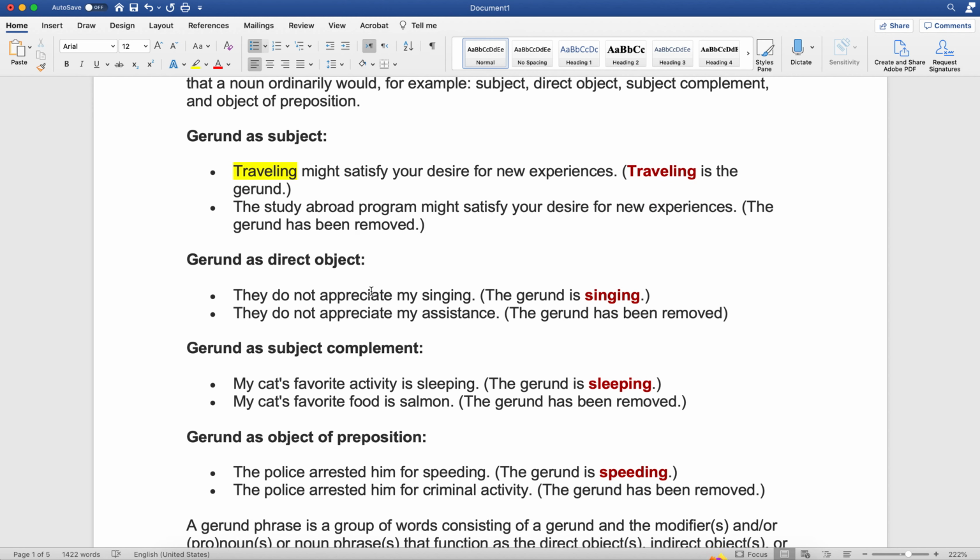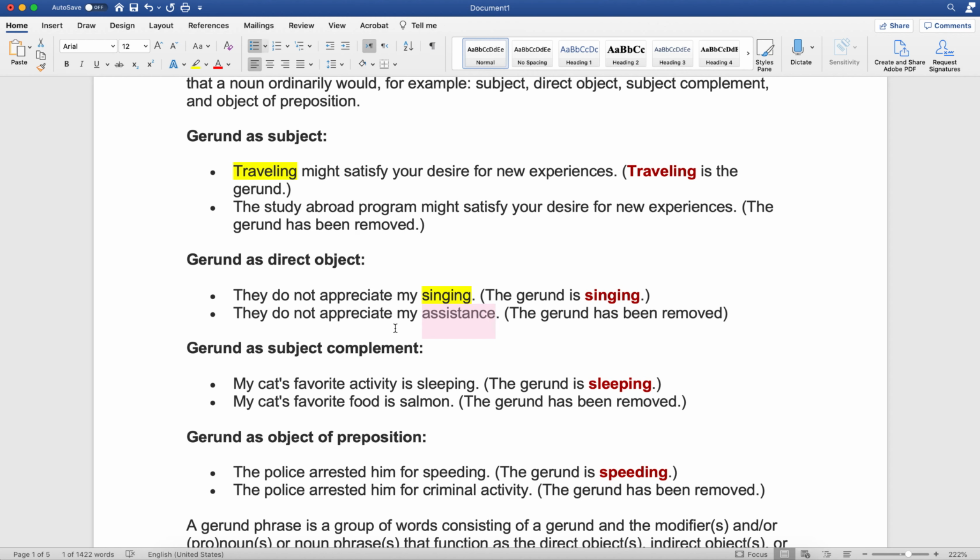All right. We can also use it as a direct object, the person or thing that's having something done to it. They do not appreciate my singing. Singing, of course, is a verb, but not in this case. In this case, it is used as a noun, which is here the direct object. What's not being appreciated is the singing. With or without the gerund, this is a different meaning, but you can see that it will still remain the same structure.